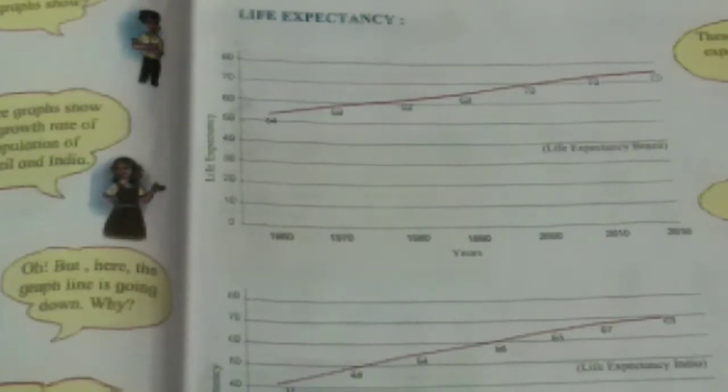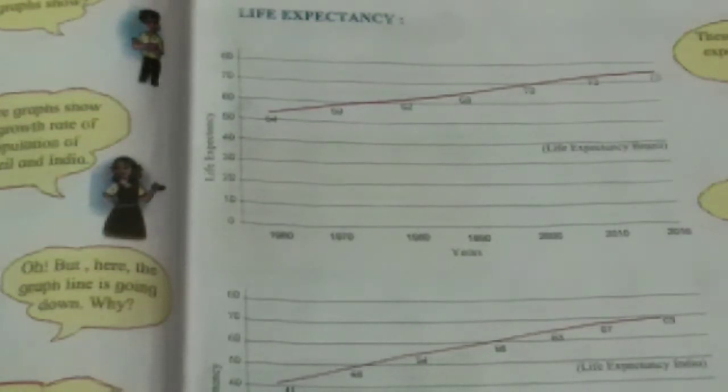Now the geographical explanation for this: an increase in life expectancy is an indicator of the development of that society. Improvement in medical facilities, progress in the medical field, and access to nutritious food lead to an increase in average life expectancy.